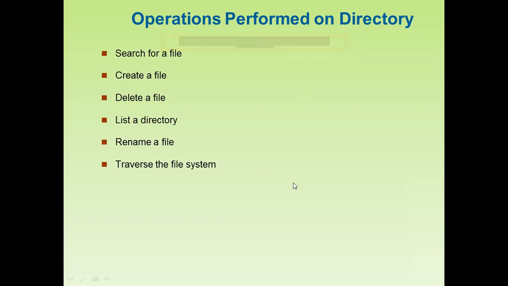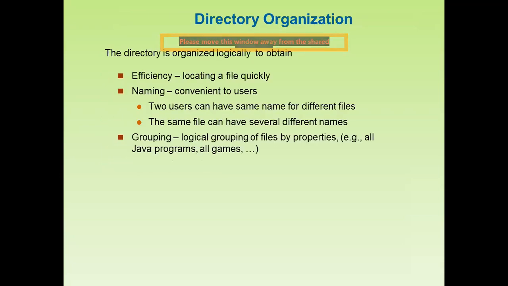So these are the different operations: search for a file, create a file, delete a file, rename a file, traverse the file system, and list a directory. These are called the basic operations performed on directory. These are the operations which we can perform on the directory, or these are the operations performed by the operating system. So how are we going to organize the directory?